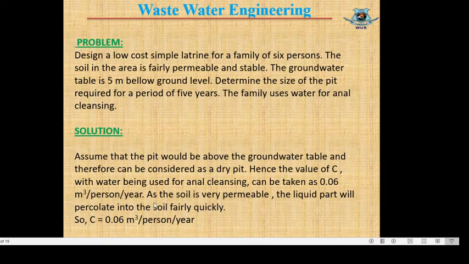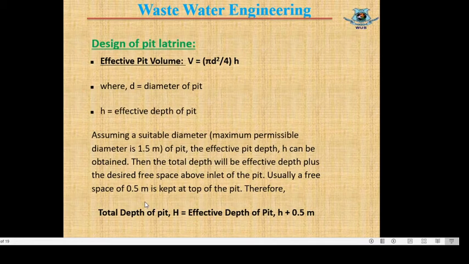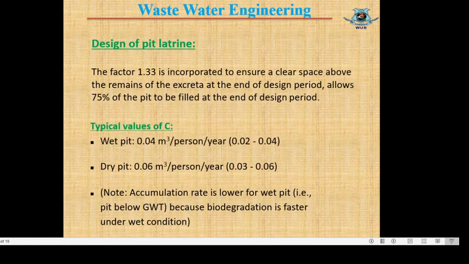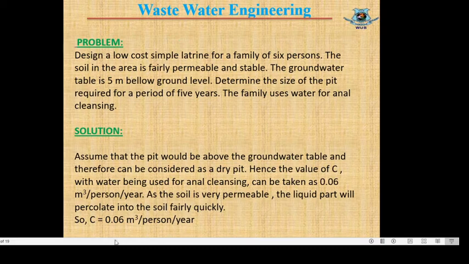If we go back to the design consideration, we can see the value of C there. Yes, this is the design consideration, and the typical value of C stated for a dry pit is 0.06 meter cube per person per year. The range is 0.03 to 0.06, and normally the maximum value 0.06 is taken. So the value of C equals 0.06.